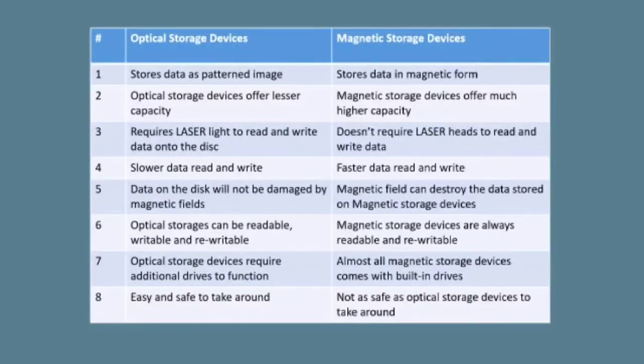Data on the disc will not be damaged by magnetic fields in optical storage devices, whereas a magnetic field can destroy the data stored on magnetic storage devices. Optical storage can be readable, writable and rewritable. Magnetic storage devices are always readable and rewritable. Optical storage devices require additional drives to function. Almost all magnetic storage devices come with built-in drives. Optical is easy and safe to take around, magnetic is not as safe as optical storage devices to take around.